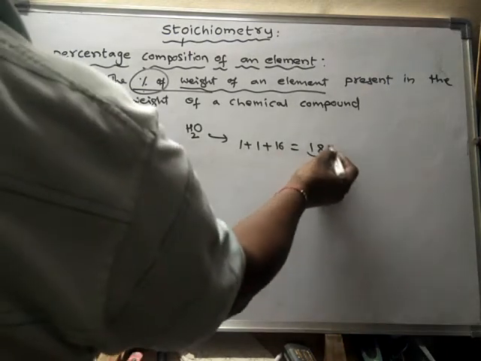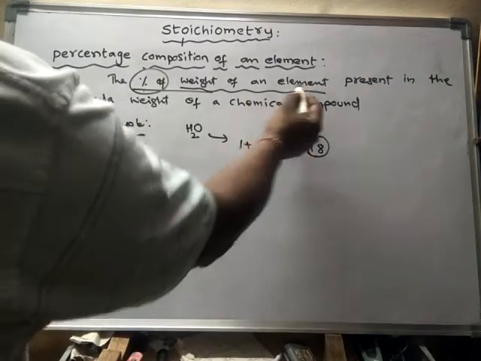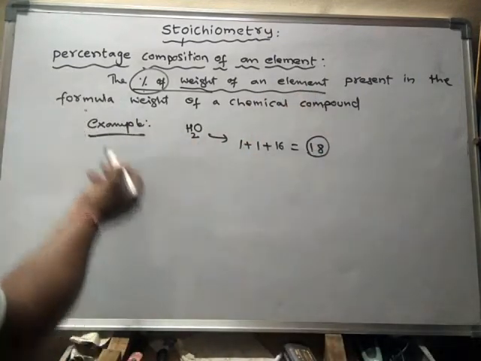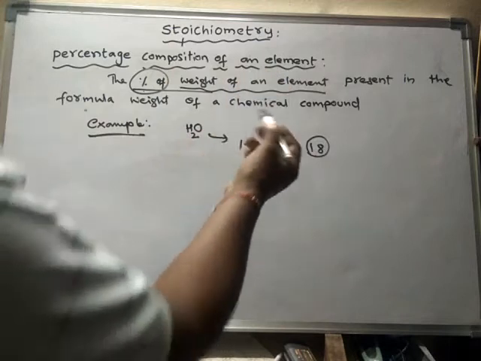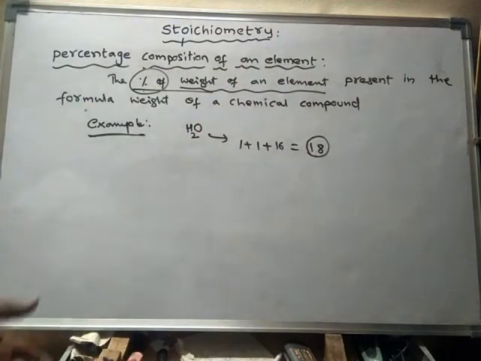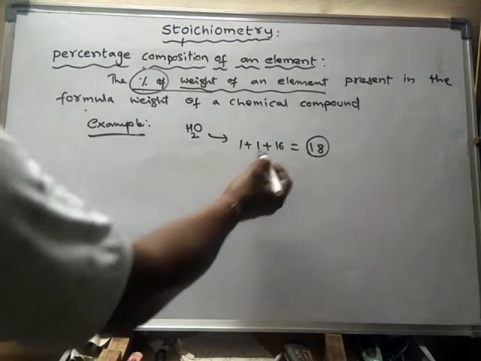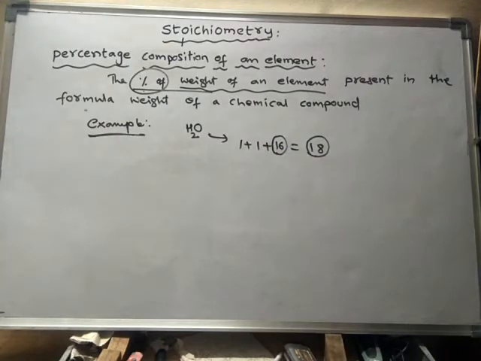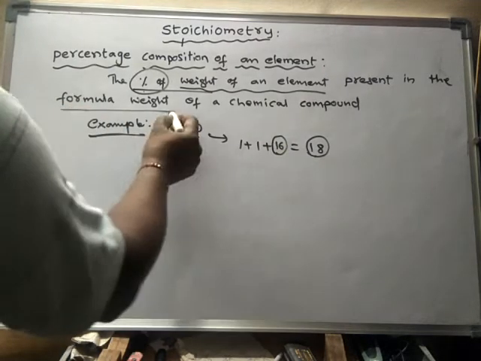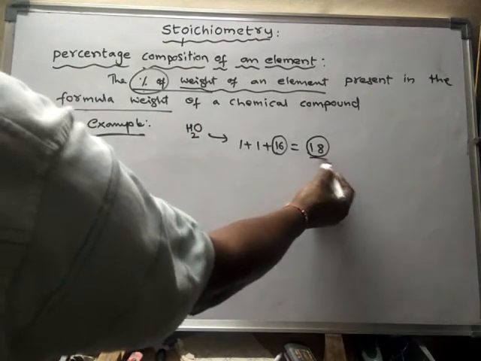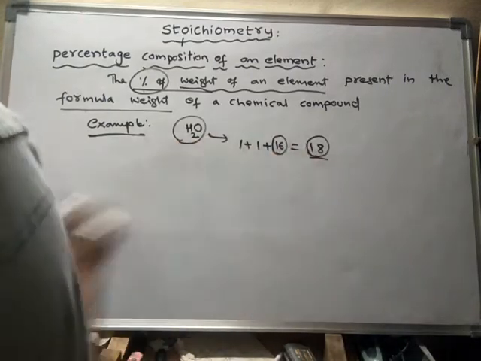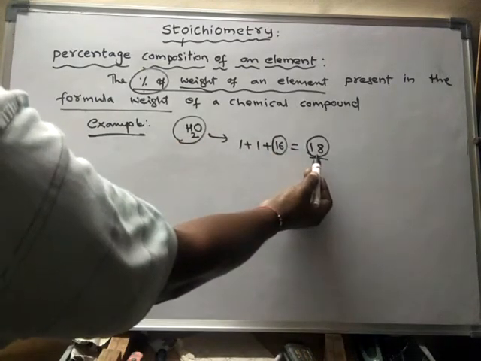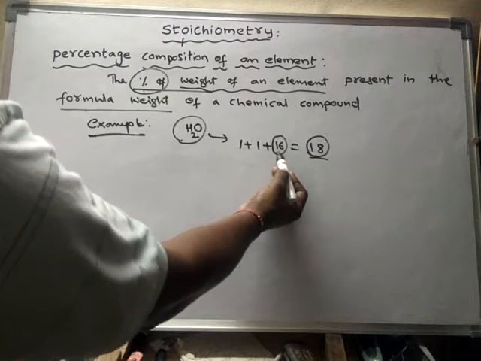Suppose you want to find the percentage composition of oxygen in water. In the formula weight of 18, the weight of oxygen is 16.